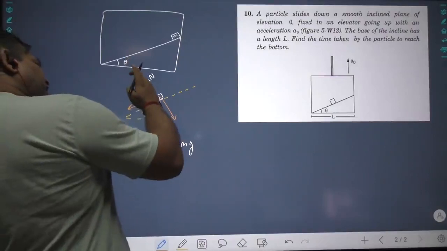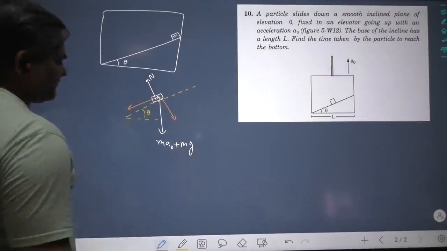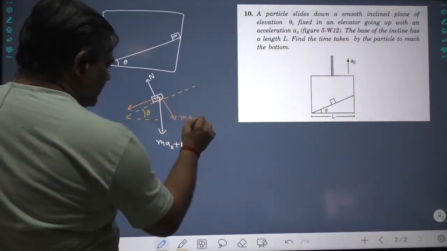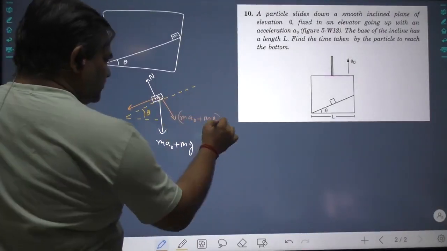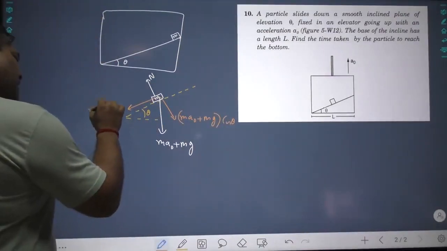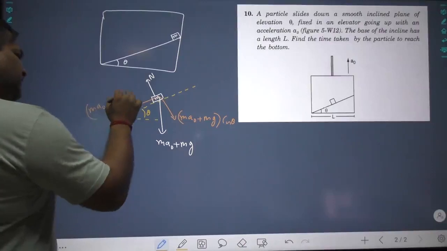Normal force is already perpendicular to the plane of motion. So this angle theta, this 90 minus theta, this theta. So this component comes out to be (m a0 plus mg) cos theta. And this comes out to be (m a0 plus mg) sin theta.